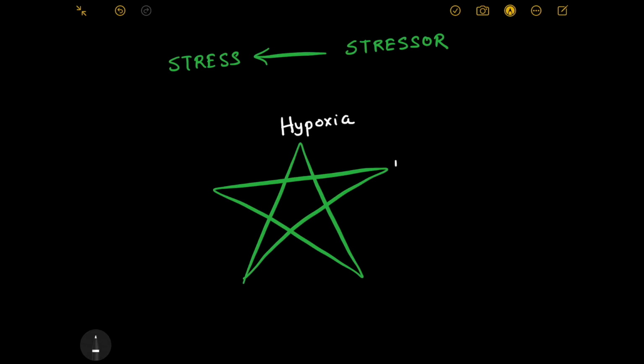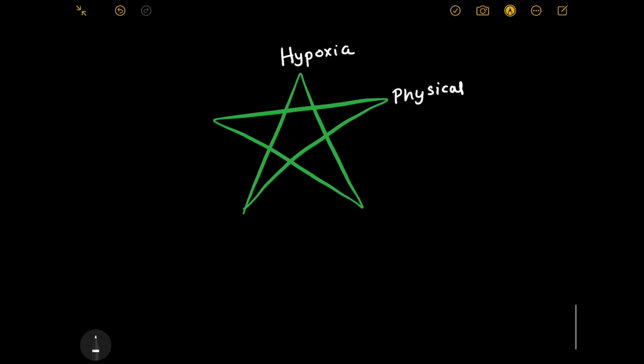Apart from that, there can be physical agents causing stress. There can be chemical agents that can cause stress. There can be immune components that can cause stress, or there can be other genetic predispositions for stress, genetic factors or genetic predisposition. These are the main 5 types of stressors which will cause stress in most of the pathological scenarios.